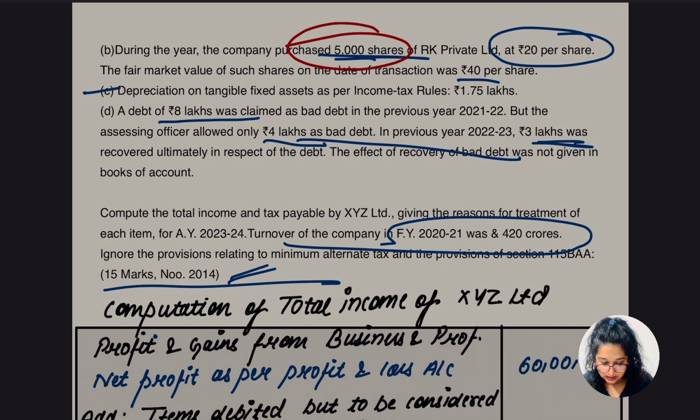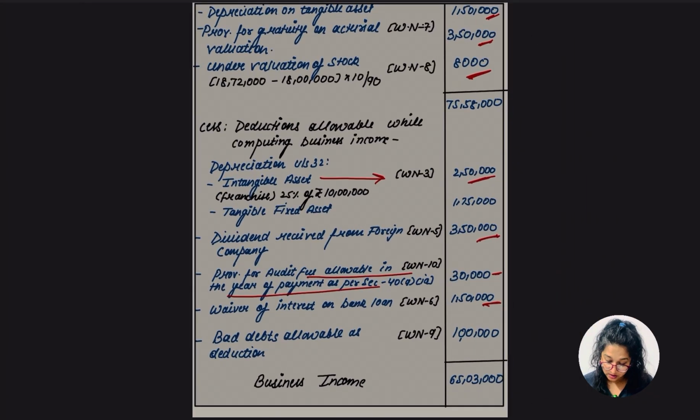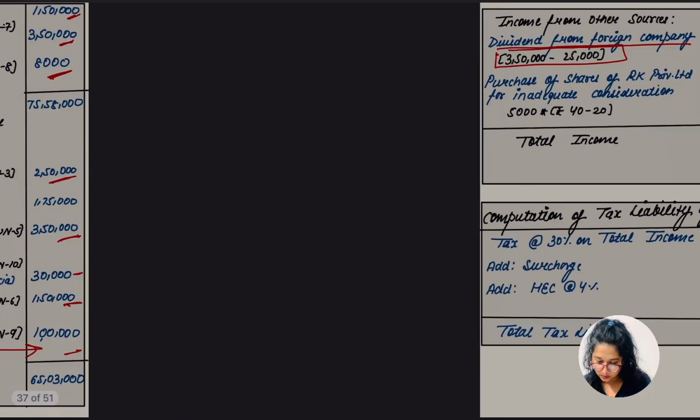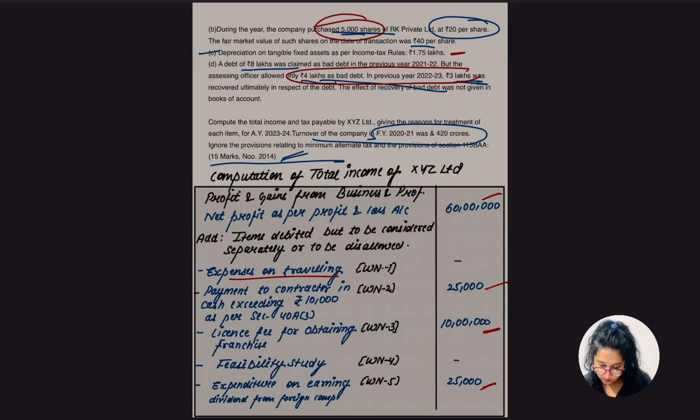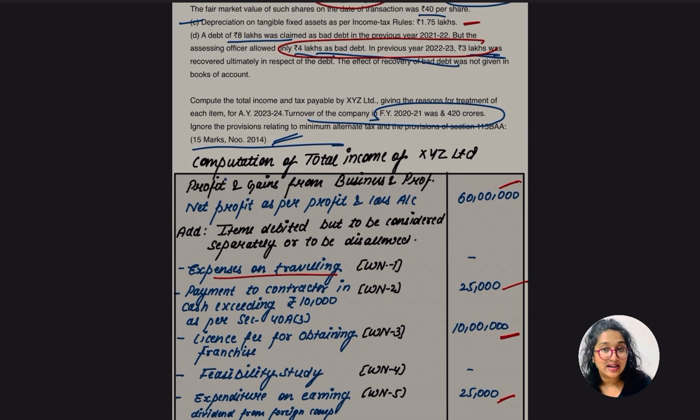There are only a few. This depreciation is to be reduced, we know this, okay? And what is going to happen, 4 lakh and 3 lakh, the bad debt amount, this is going to be reduced, the same thing. Okay, so do we have something remaining? No, we have already covered most of the things. So we know the rate, 30%.